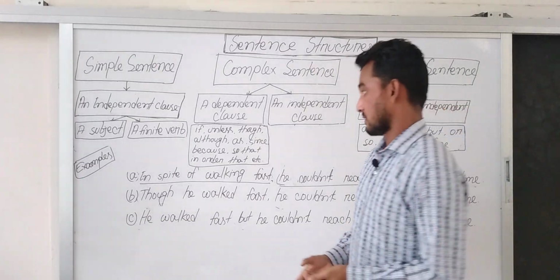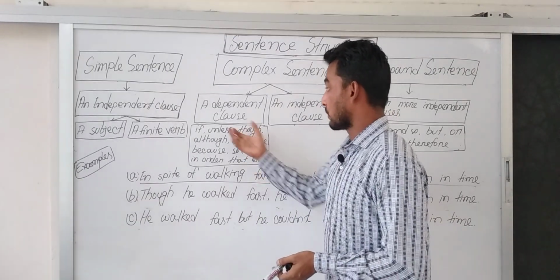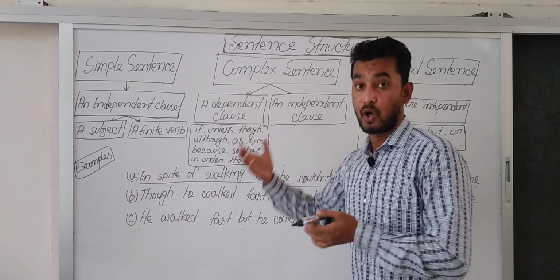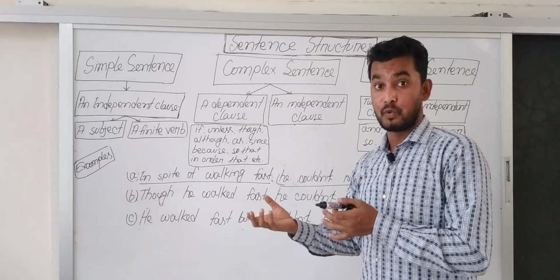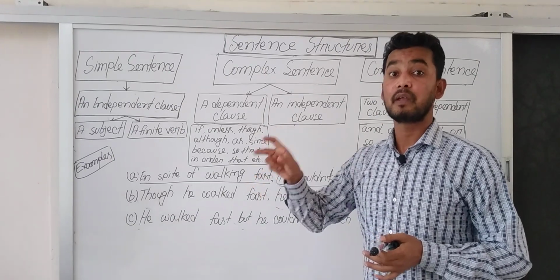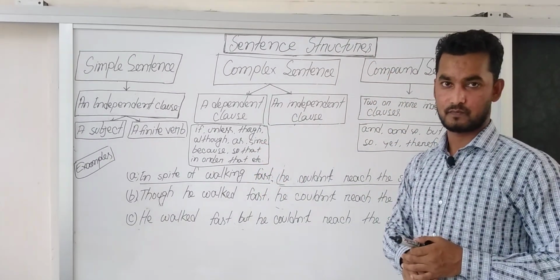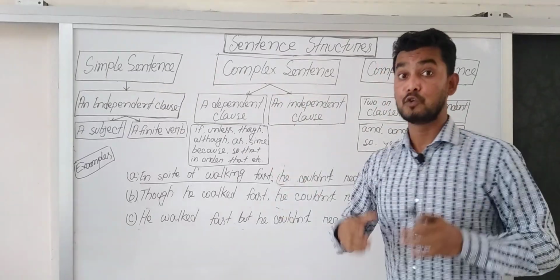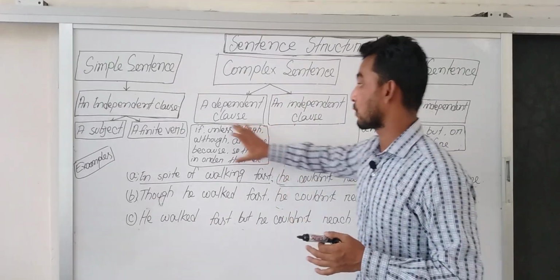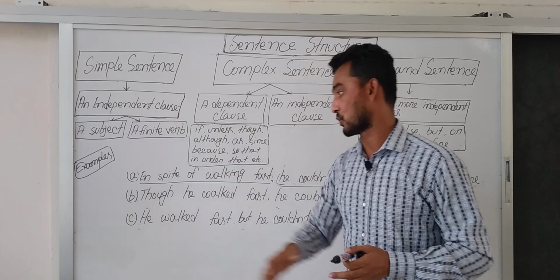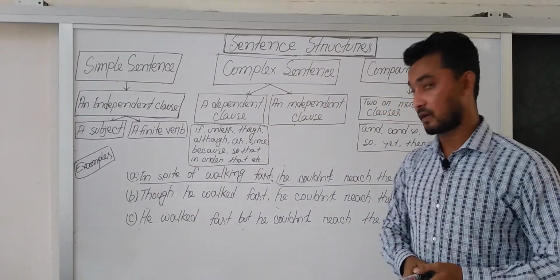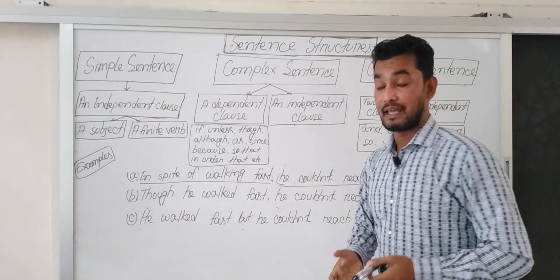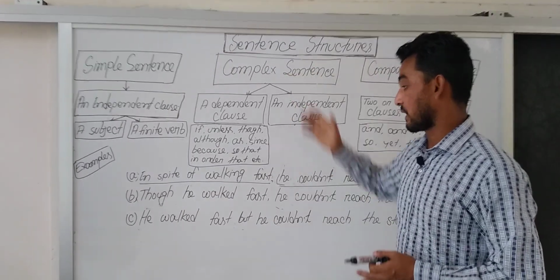If you find one of these subordinating conjunctions with a clause, at that time we can call it a dependent clause. So, to identify a complex sentence, you must memorize or you must remember these subordinating conjunctions, dear students. Now, we will explain an example of complex sentence.